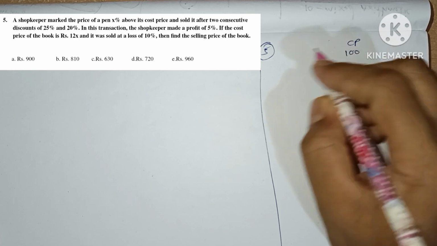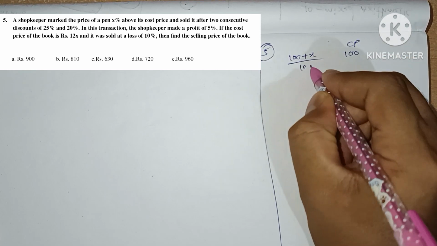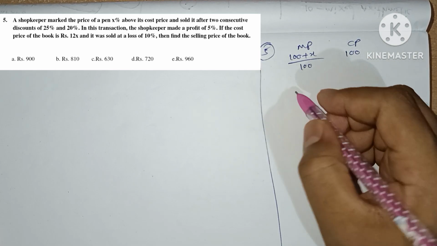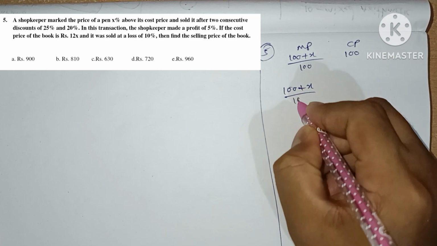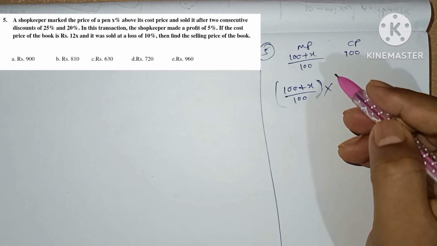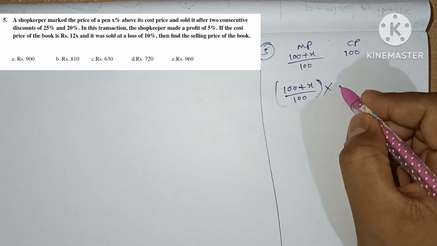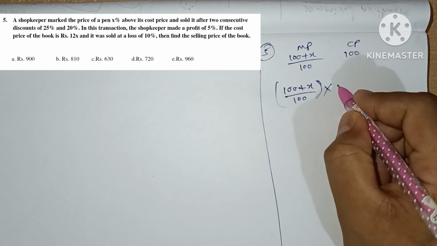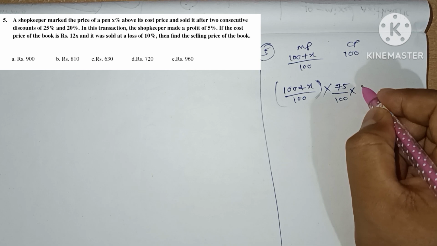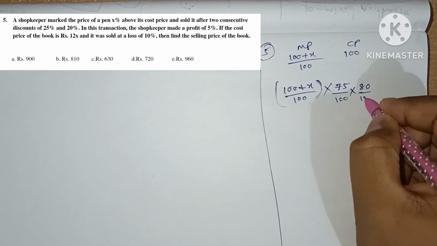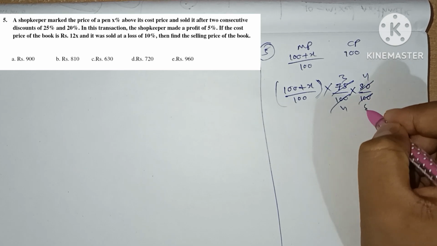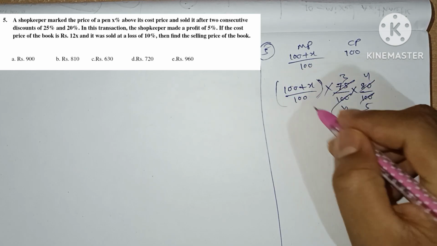x percentage above cost price means 100 plus x divided by 100. This is the market price. After giving two successive discounts of 25% and 20%, on the market price the discount is given. After giving 25%, we are left with 75%, and after giving 20%, we are left with 80%. So this is nothing but 3/4, and this is nothing but 4/5. So now it becomes the selling price.